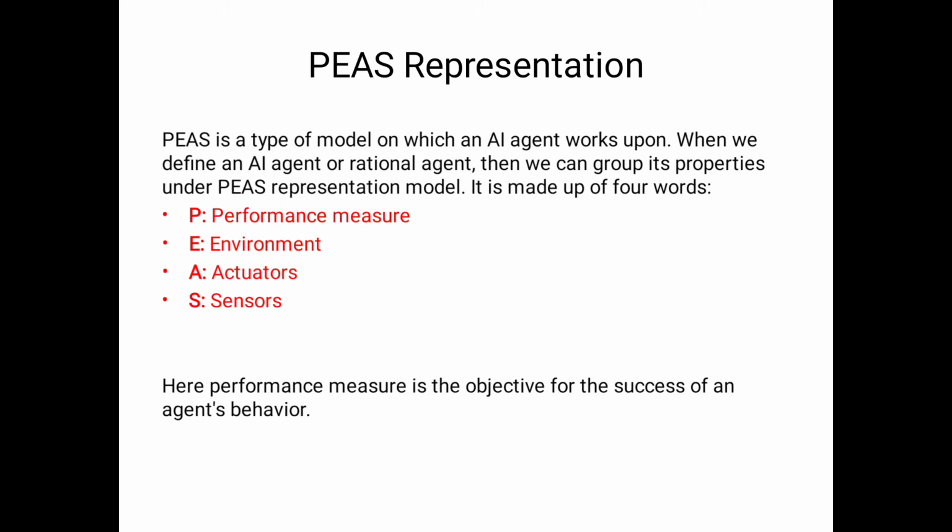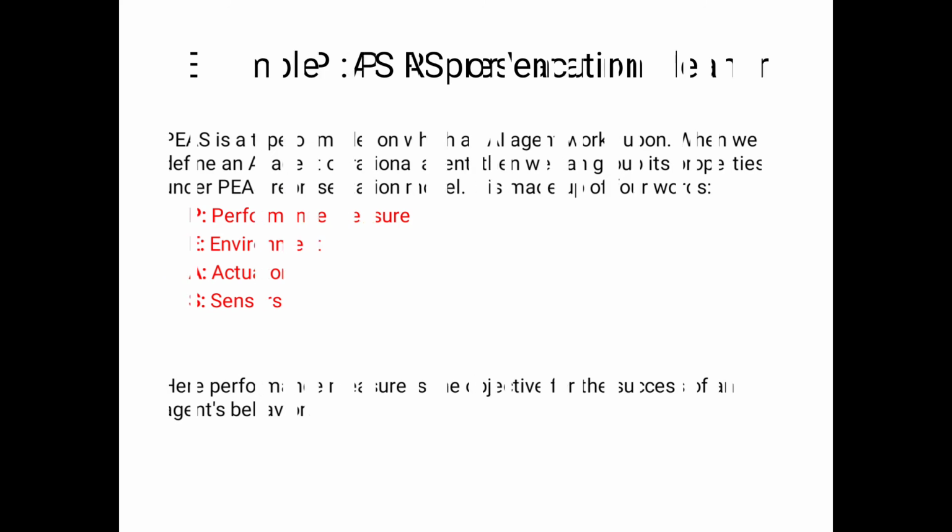So from that point of view, definitely we will mind what is the objective of that particular rational agent. Next, the second one is environment, the third one is actuators, the fourth one is sensors. Here the performance measure is the main objective of the success of an agent's behavior. That is a very important point, because when we implement an agent, definitely the agent should be doing the right things. That is our main agenda also.